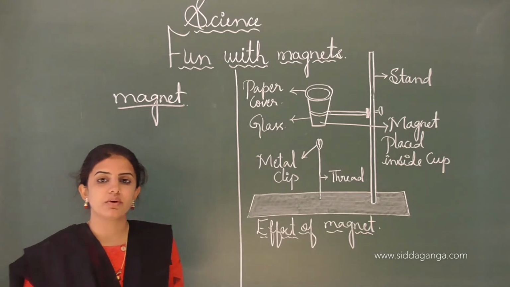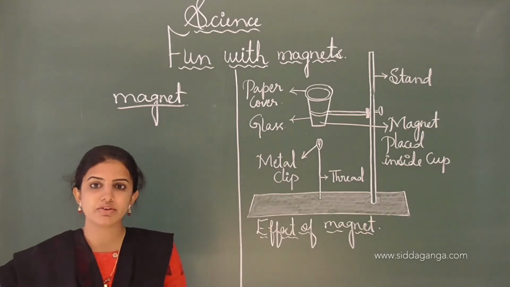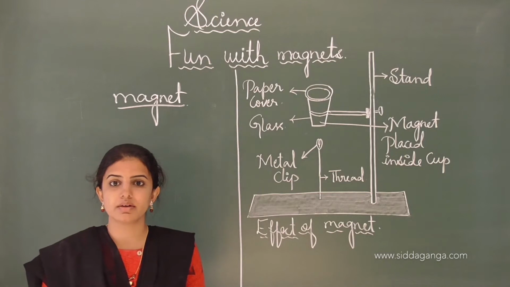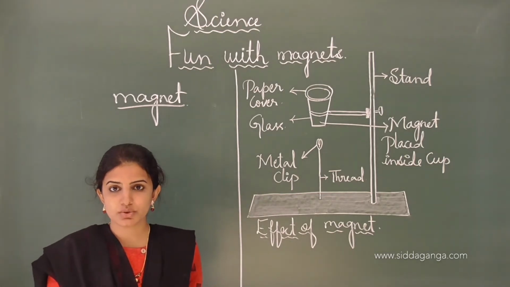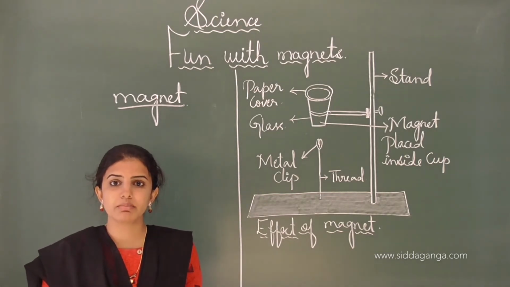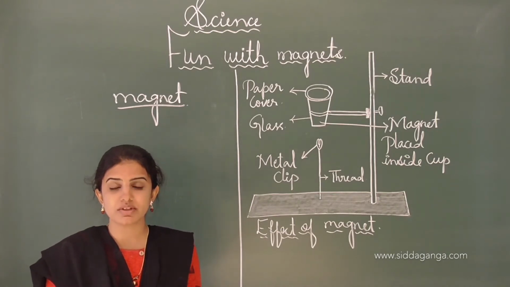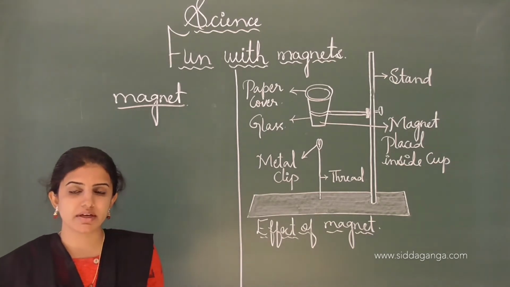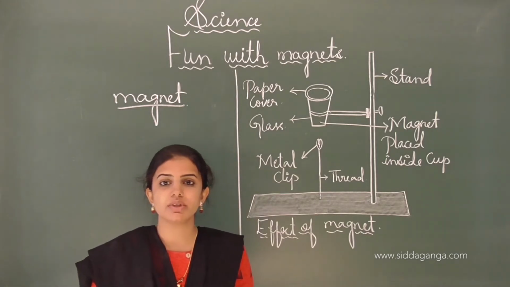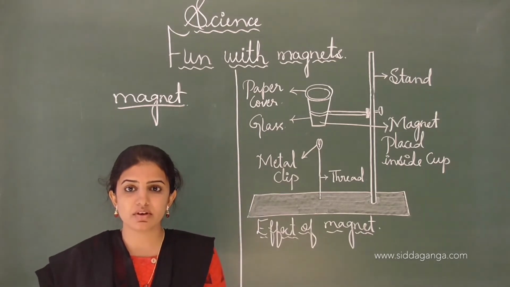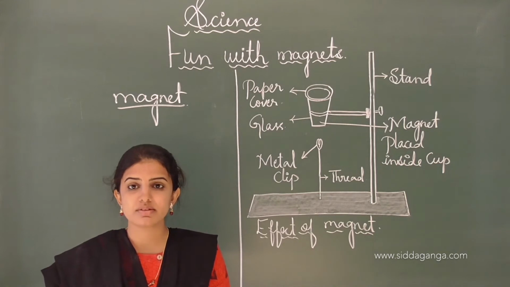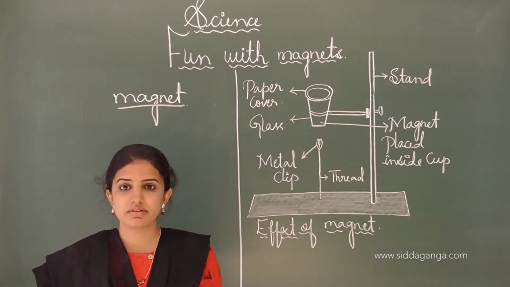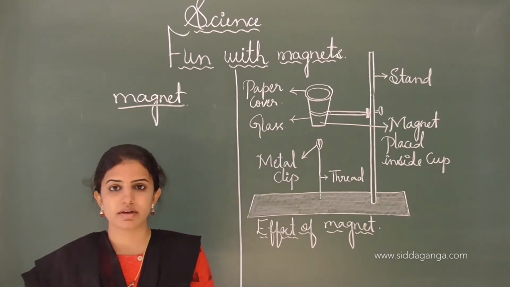When he came back home, he stuck the stick to a rock, and he observed that there was something present in this rock, which is a natural magnet, the magnetite. Some people also believe that the magnet was discovered at a place known as Manganese. This is all about the history of the magnet.